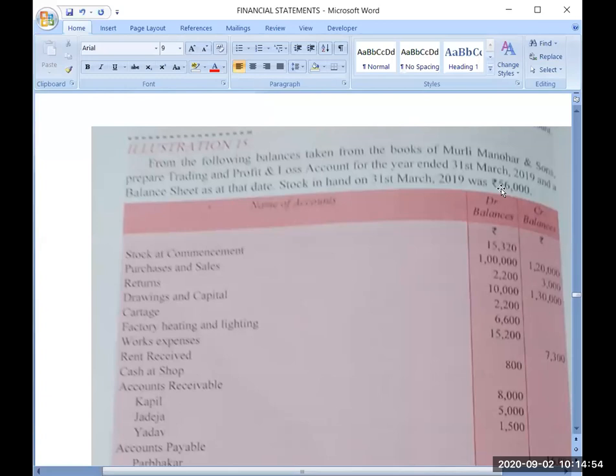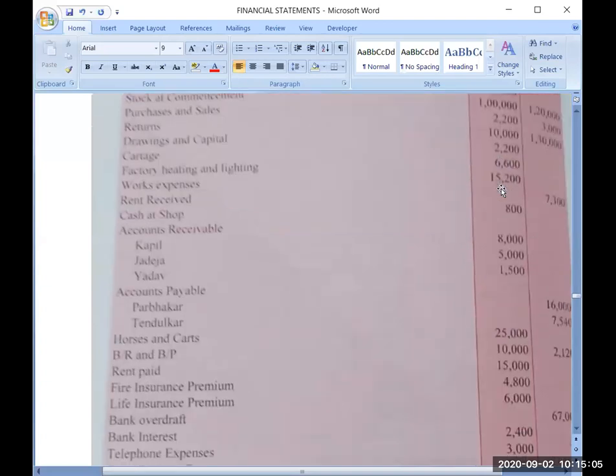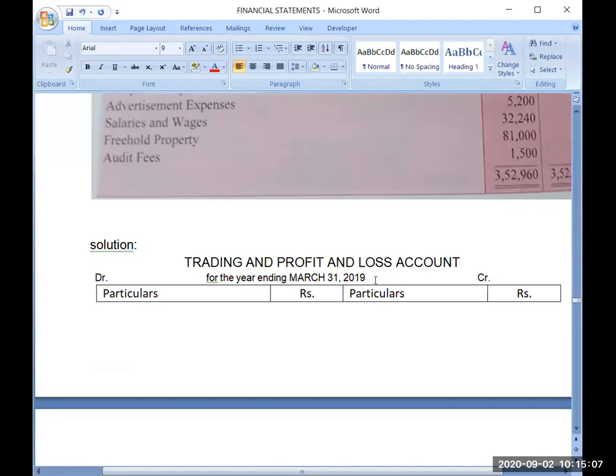So, see, your year is ending on 31st March 2019. Now the next question is, when will your year be starting? If the year is ending on 31st March 2019, then when will your year be starting?